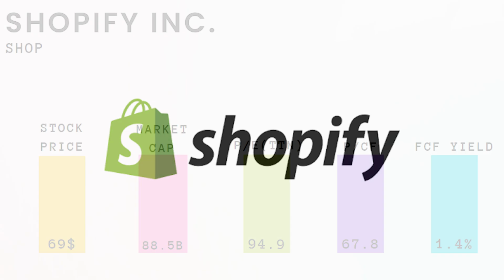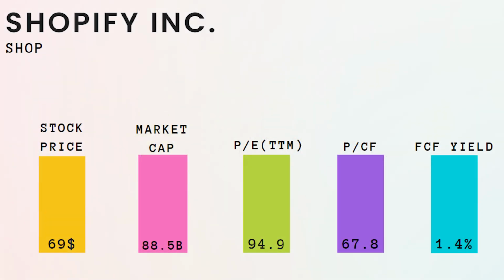Today we're going to deep dive into the financials of Shopify, ticker symbol SHOP. Let's start with a brief overview. Shopify is a company operating in the tech industry. This company is known for the online store website builder Shopify. As of the 10th of August, the stock price stands at $69 and it has a market cap of 88.5 billion. Moving on to some key valuation metrics, the company's price to earnings ratio is 95, while its price to cash flow ratio is 67.8.